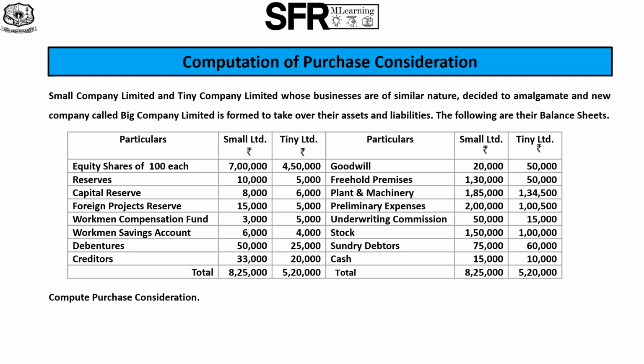As we have already discussed and learned, there are three methods for calculating purchase consideration. Let us see the possibilities of the application of these methods in this case of amalgamation. Purchase consideration is not given in the problem, so it cannot be termed as lump sum method. The quantum of settlement of purchase consideration in each mode, that is in shares, in cash, and in other assets, is not given in the problem. Therefore, net payment method could not be followed. But we are given the complete list of assets and liabilities in the form of balance sheet. So we can compute purchase consideration using net asset method.